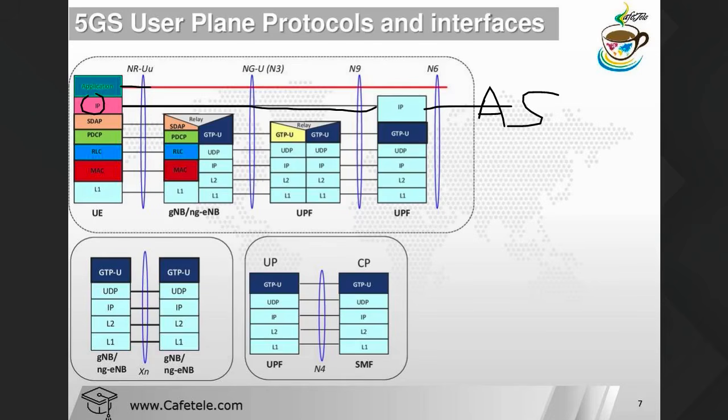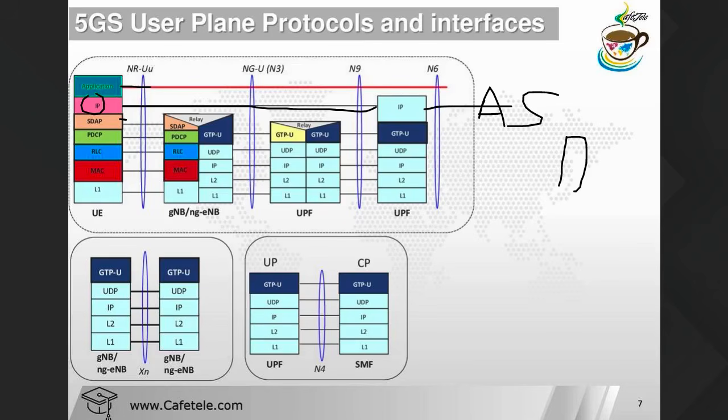Now after that we have the SDAP layer. The same thing applies because it's a user plane protocol. The SDAP layer is the highest layer, first remember, in L2. It is the highest layer of the radio access network protocol stack. Anything coming from the top layer, like the core network, is sent directly down.